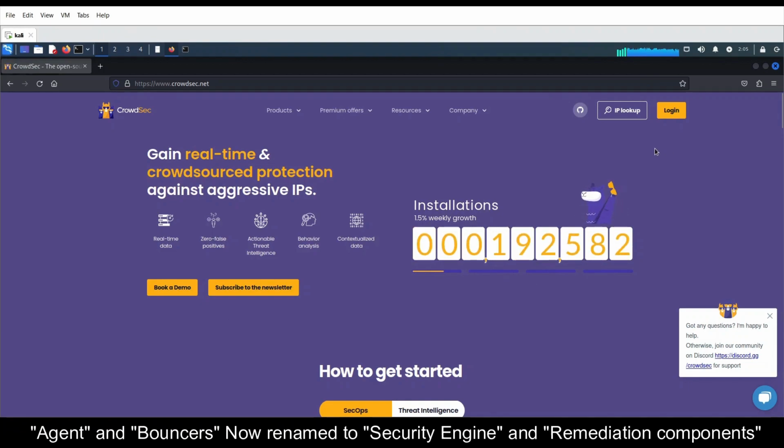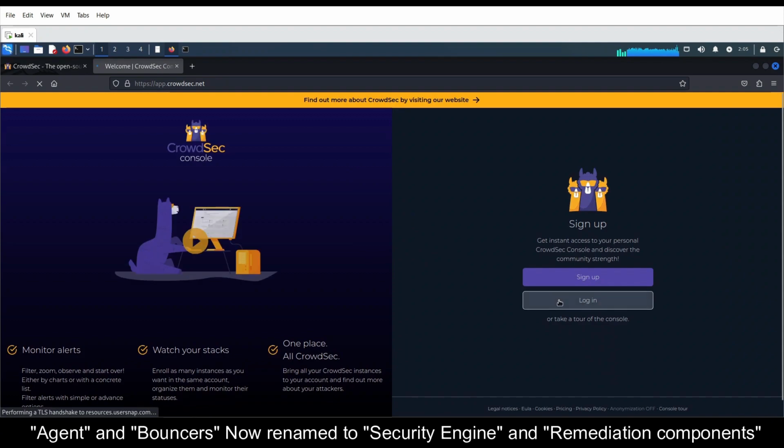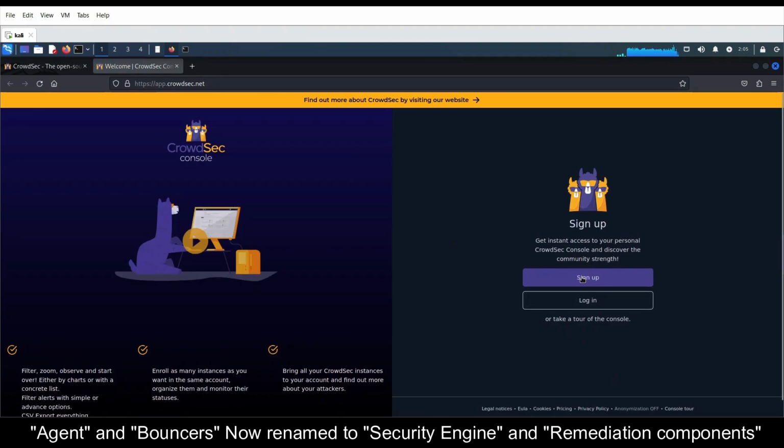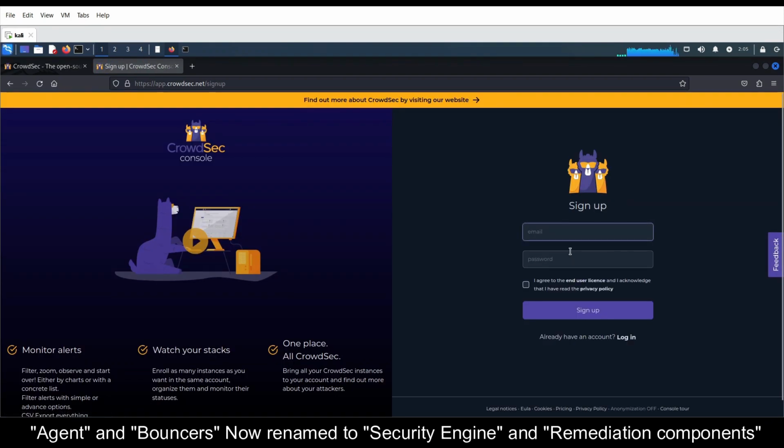Okay, so first of all you need to register. To register, just click on login. Once you click on login, just click on sign up. If you already have an account, you just need to log in. I'm doing sign up here. Currently I don't have any account, so I'm using my own account.